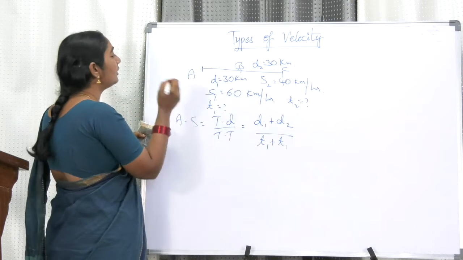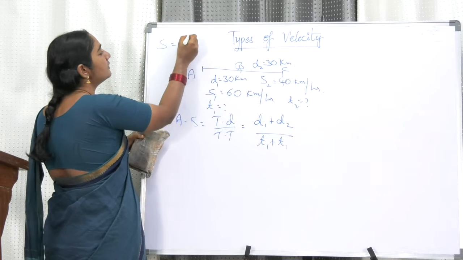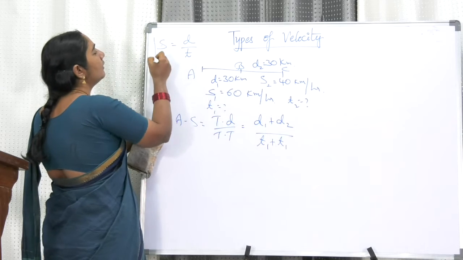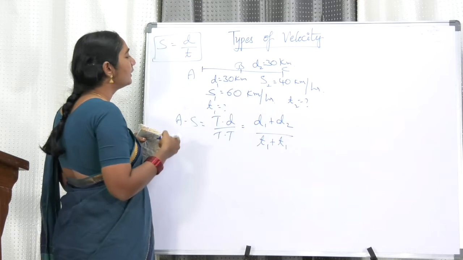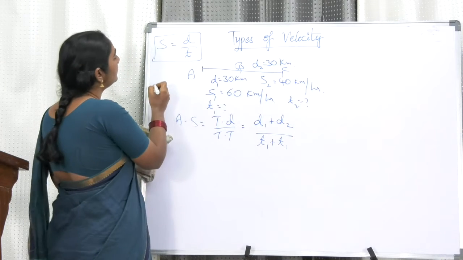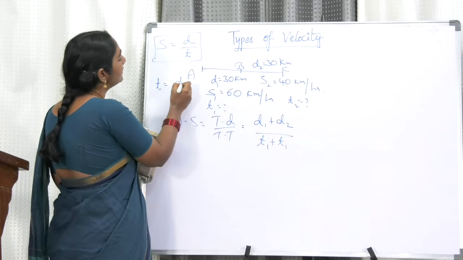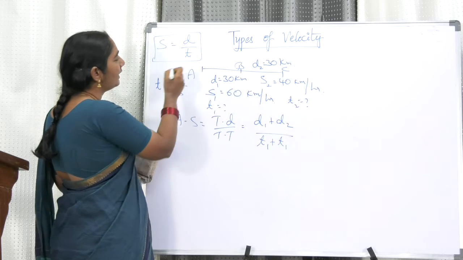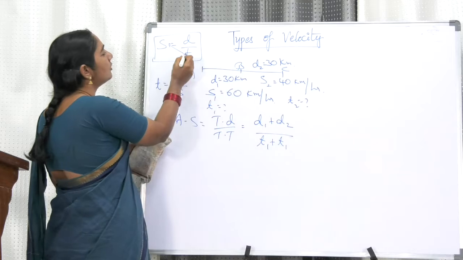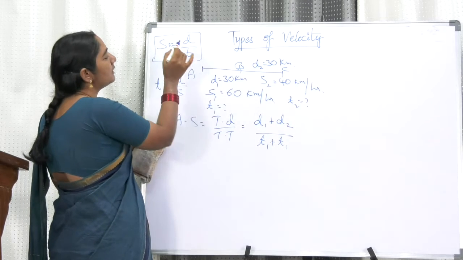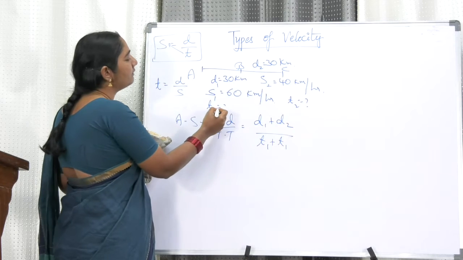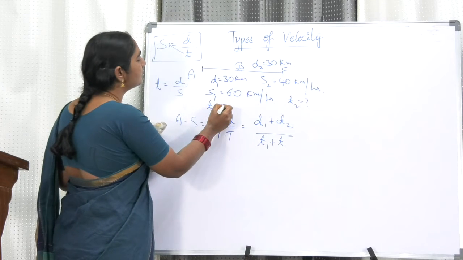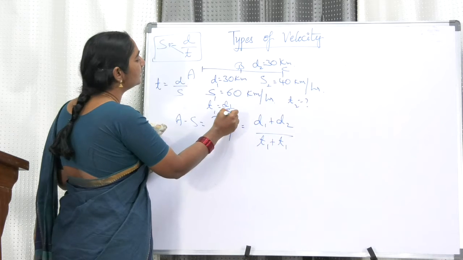My dear friends, already we know that speed is equal to distance by time. So, time is equal to distance by speed. You can just take the cross multiplication. Time is going there and speed is coming here, that's all. So, time is equal to distance by speed. So, t1 is equal to distance, that is d1 by speed.